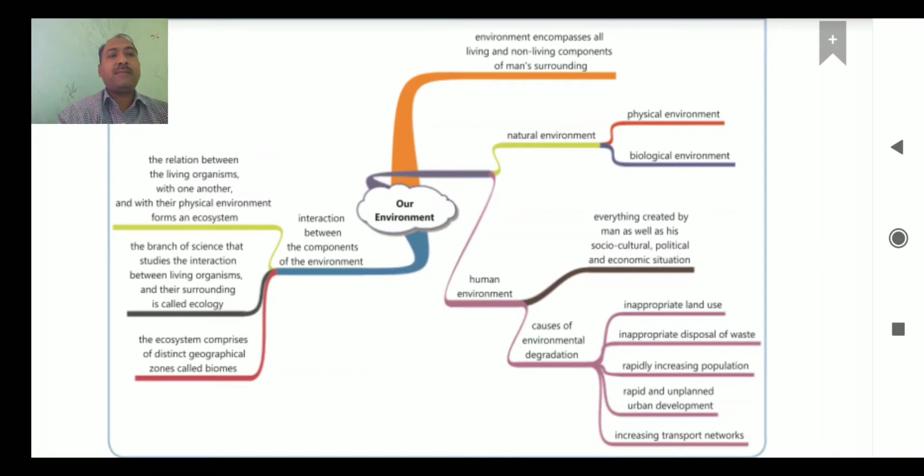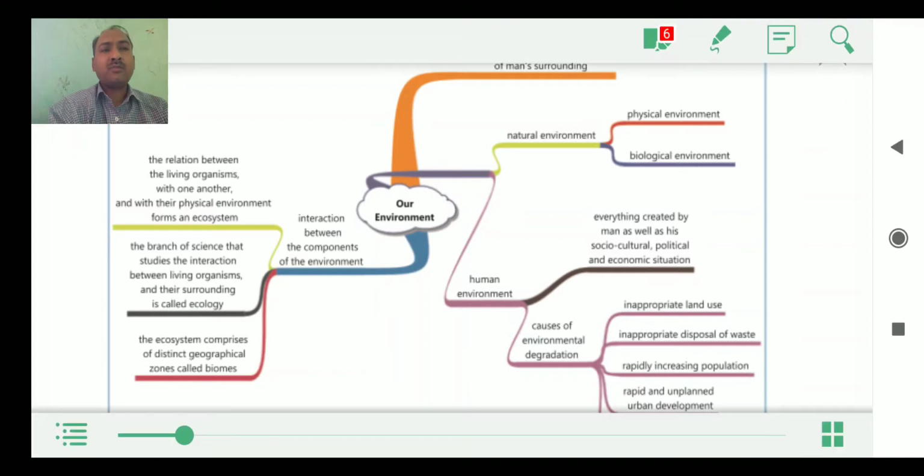Third important thing, rapidly increasing population. As you know, population has been increasing day by day, and if the population increases tremendously, it will create a very great burden on our environment, because we have only limited natural resources. If these resources are limited, definitely they will not be sufficient for the people, and it will create a burden on the environment. So this is the third point.